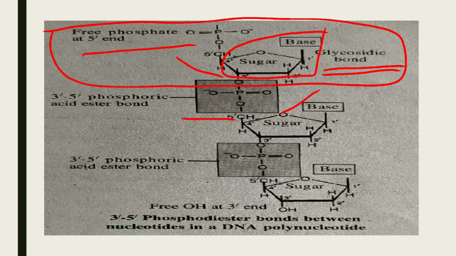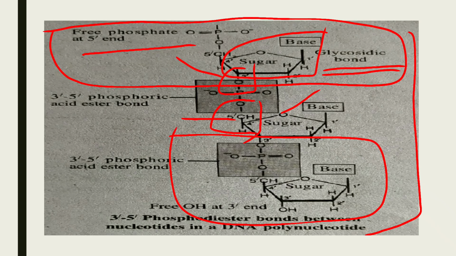Here we can see that one of the hydroxyl groups is attached to the carbon at the 5th position and the other to the carbon at the 3rd position, and it forms 2 bonds, that is phosphodiester bonds. This is the structure of a nucleotide, and here we can see the nucleoside.